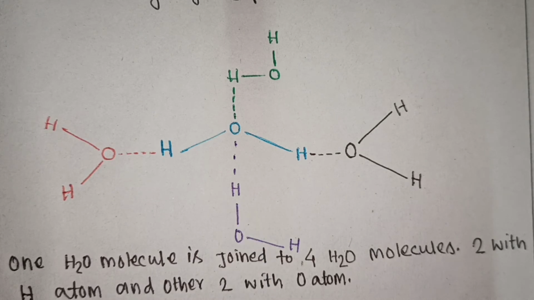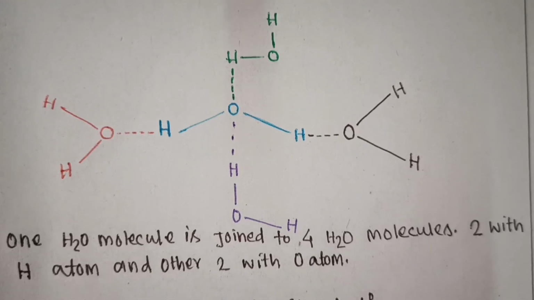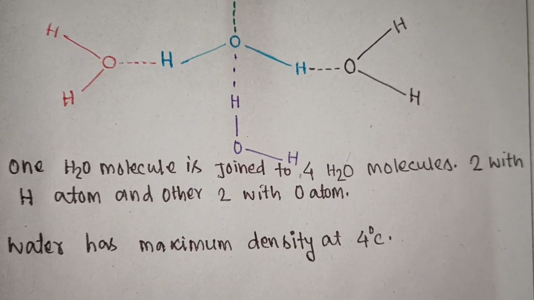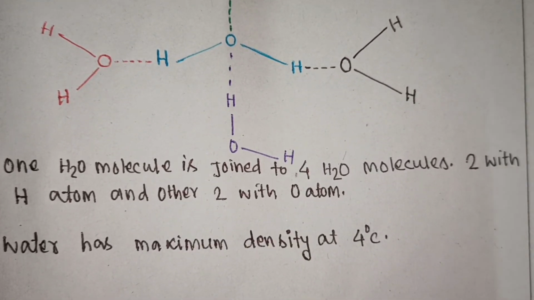And water has maximum density at 4 degrees centigrade. Actually, when ice is formed from liquid water, some air gap is formed in tetrahedral packing of water molecules. Due to this, volume of ice is greater than liquid water, and thus ice is lighter than water.